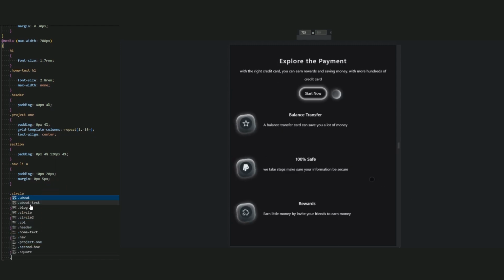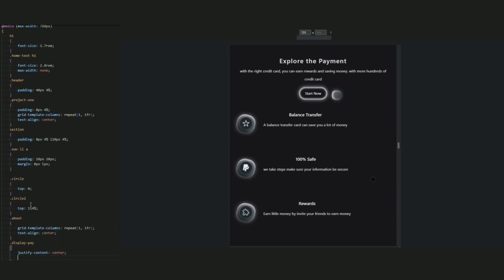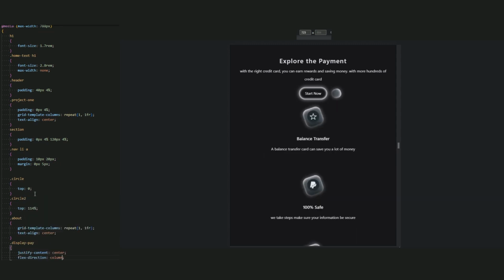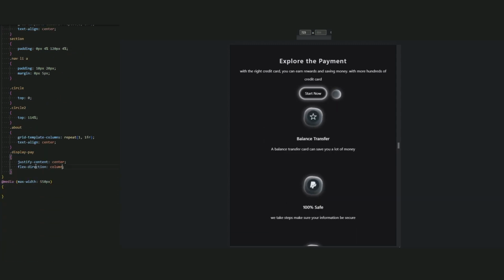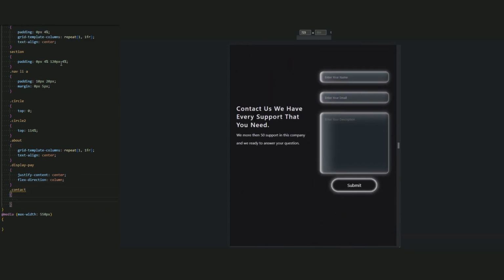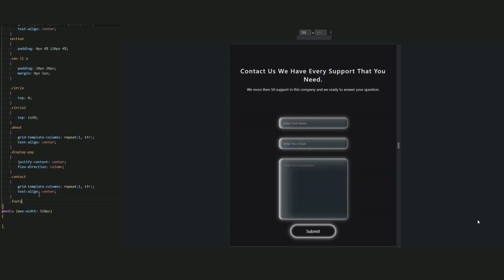Okay, next the display page that we have here. Let me add it. Justify content be center, and the flex direction be column to go to the next line for every box that we have here. Now next is contact. Copy this grid template column and paste it. Good, with the text align center. And now for the footer, call it in CSS and add the text align center.